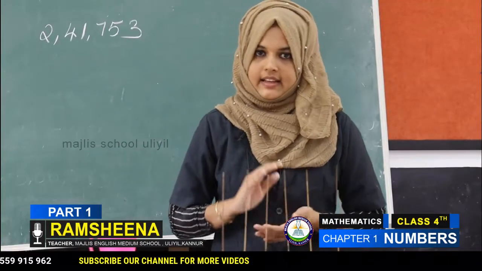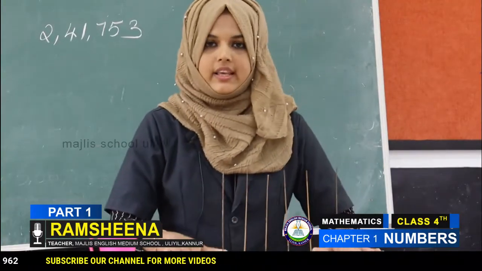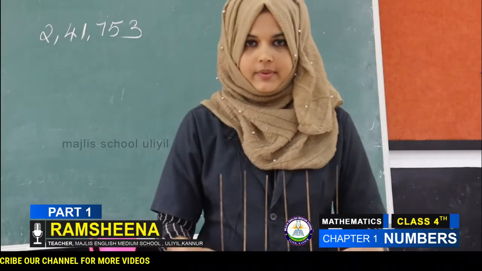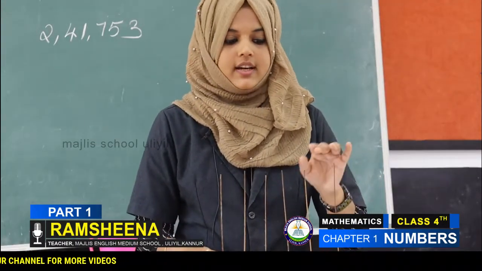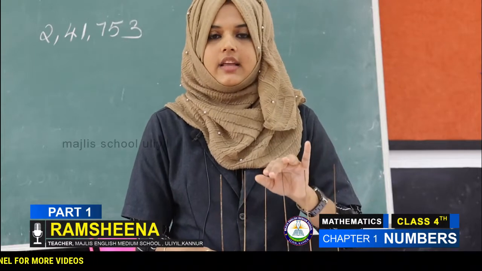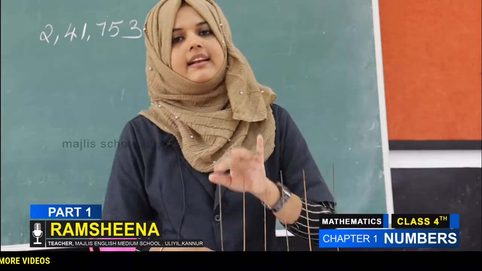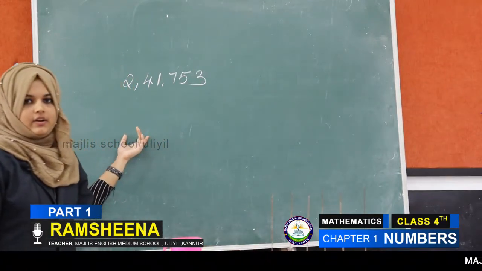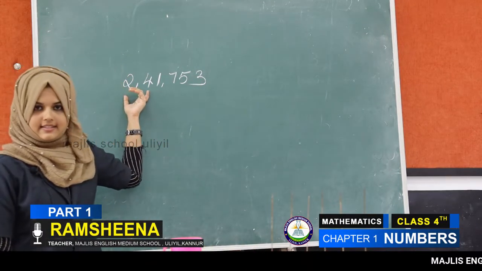The next number is represented on the abacus as shown. Look at this abacus model. First one, ones, tens, 100, 1,000, 10,000 and lakh. Then look at this number. This is a 6-digit number.